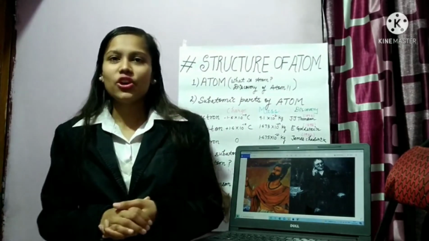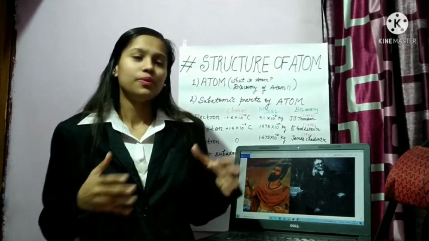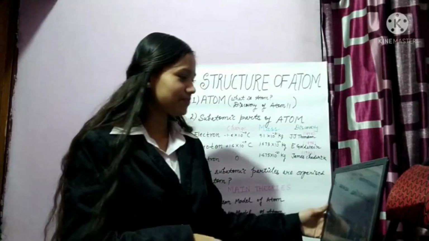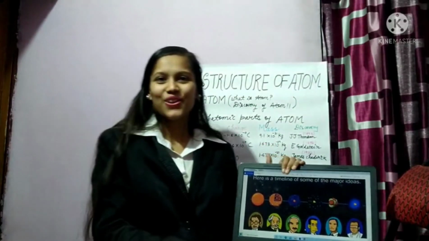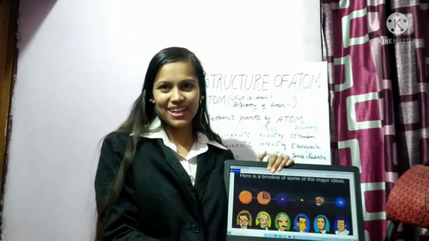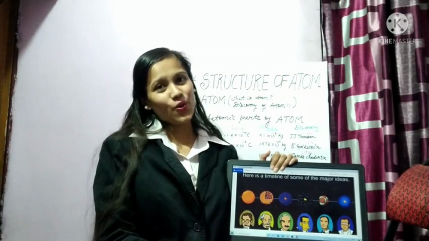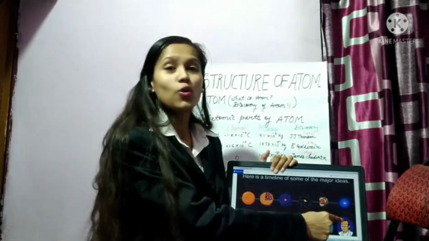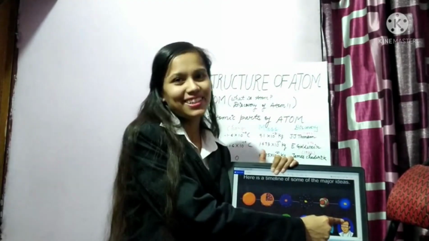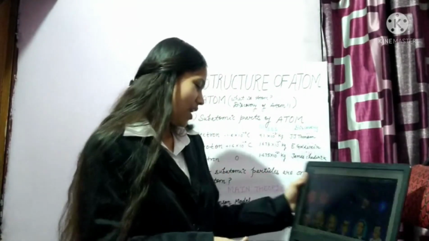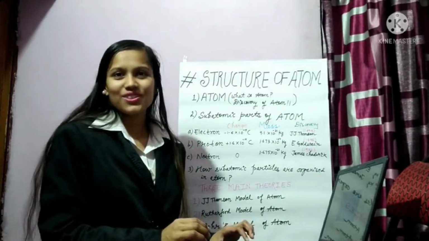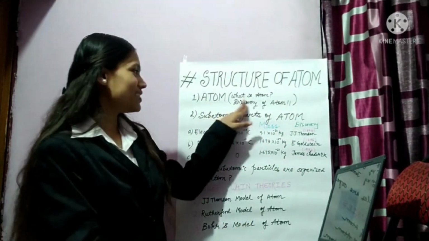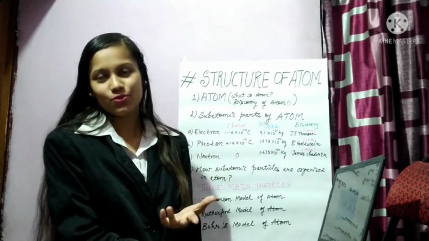You can see the history of the timeline from the picture I show to you. You can see the history of the timeline of the atom, how the model of the atom evolved from Thomson's watermelon model to the modern quantum cloud model of 1930. So with this we have completed our first subtopic of today, that is atom: what is atom and how it was discovered.